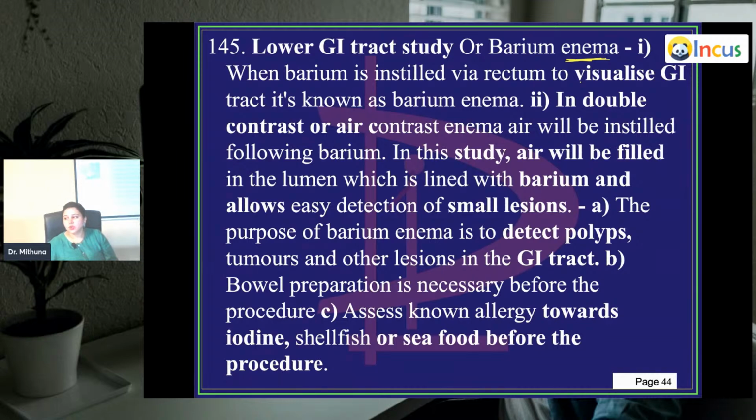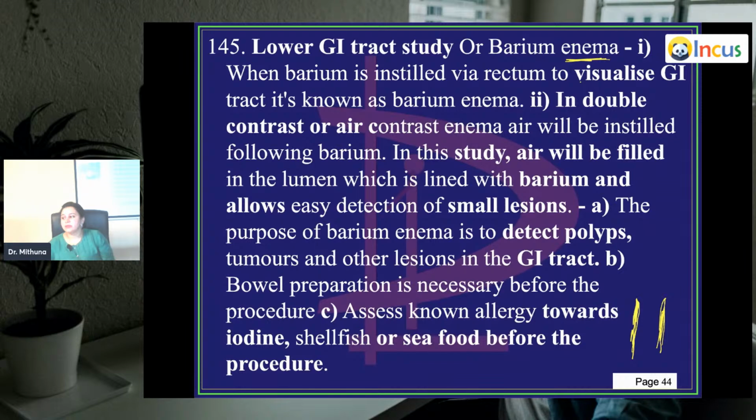In double contrast or air contrast enema, air will be instilled following barium. So in double contrast, first you're pushing air followed by barium. In this study, air will be filled in the lumen, which is lined with the barium, and allows easy detection of small lesions. If you have your intestine like this and you're pushing air first, air will occupy this lumen, and the corner of that lining of the intestine is all coated with barium. So any kind of small lesions you can easily catch.